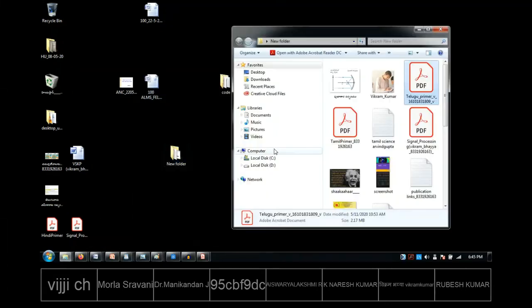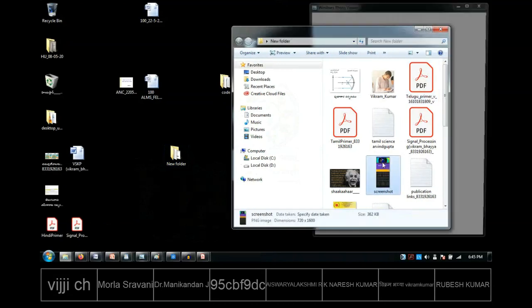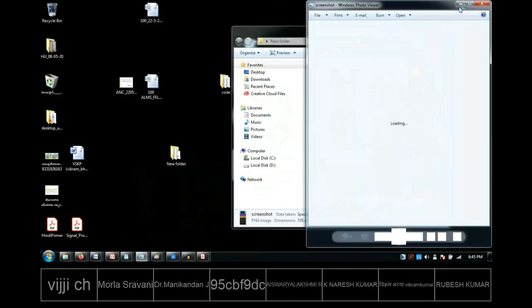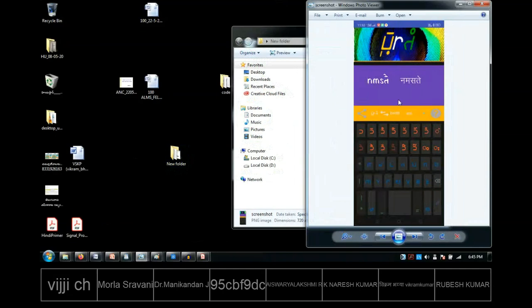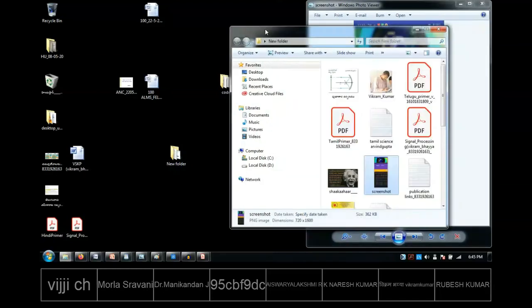Okay, so this app, I will just let it open. This particular app which you are seeing, this is a screenshot I am showing. This is called Bharati Keyboard. It is a very small software. If you can install this software, I will type it here, Bharati Keyboard. It is available in the Play Store.